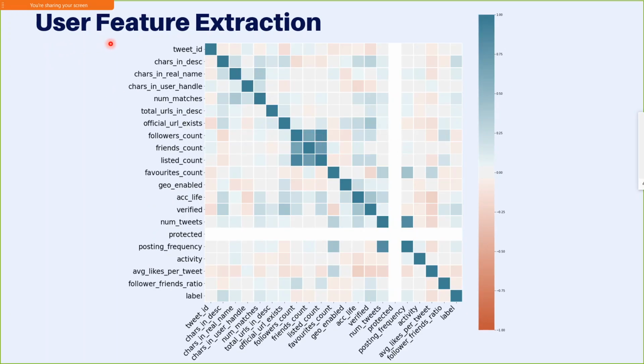These are the list of various user features that we have extracted, and we have created a lot of them as well. The most prominent one is the verified one, whether the account is verified or not, and the other ones that we handcrafted were characters in real name and characters in username. The number of matches that we have in both of them is called number of matches, and that is also positively correlated. Another feature that we extracted was posting frequency, and that was also positively correlated.